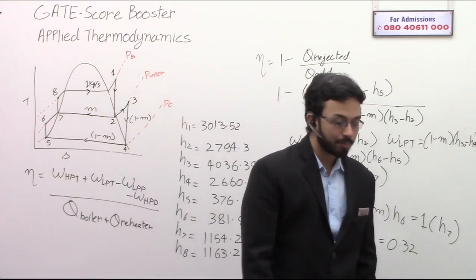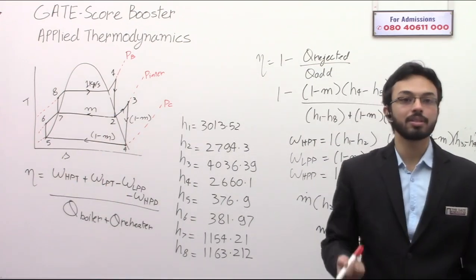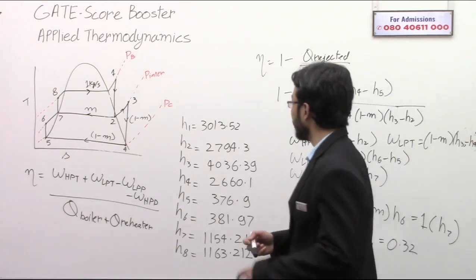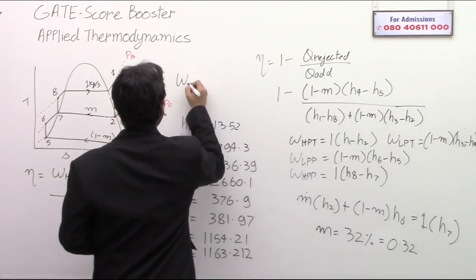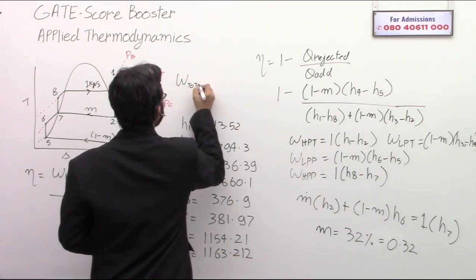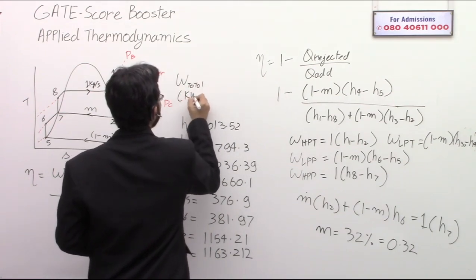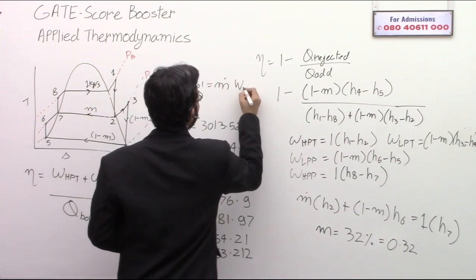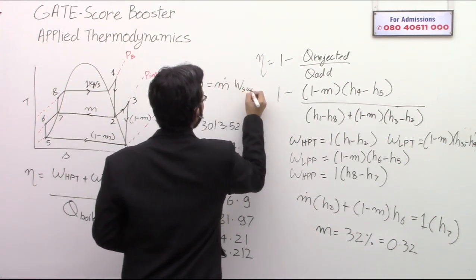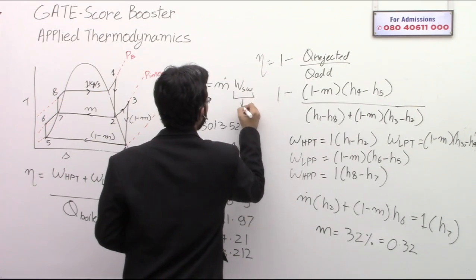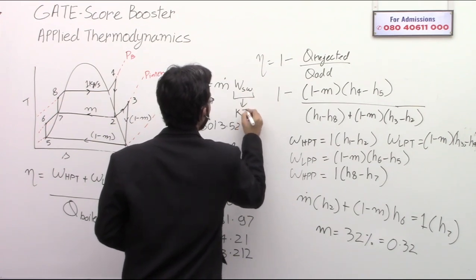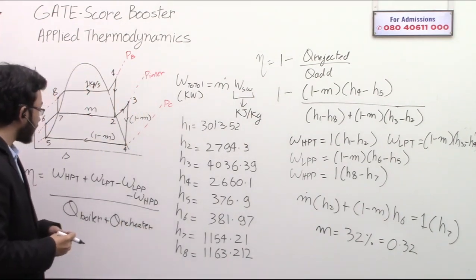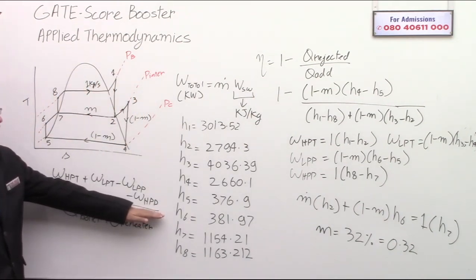So when you have the specific work, the total work is basically mass flow rate into specific work. That is, the total work, it will be in kilowatt, is equal to mass flow rate into specific work. And this will have a unit of kilojoule per kg. Okay, so this is the total specific work.